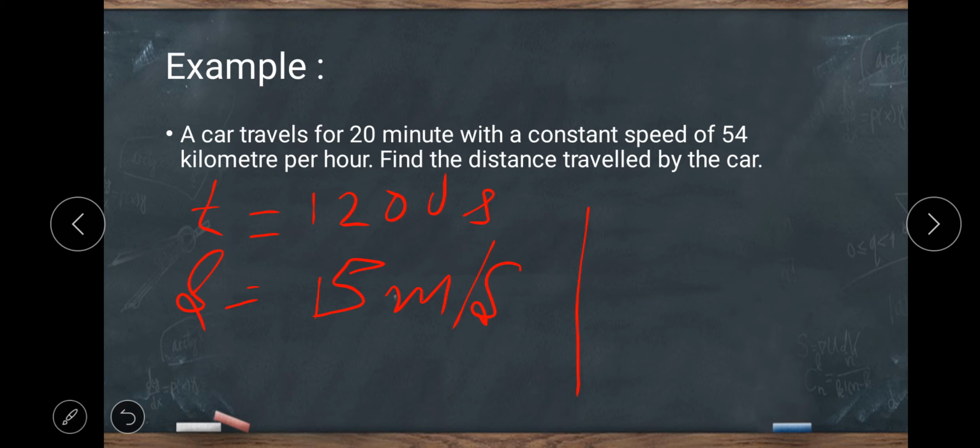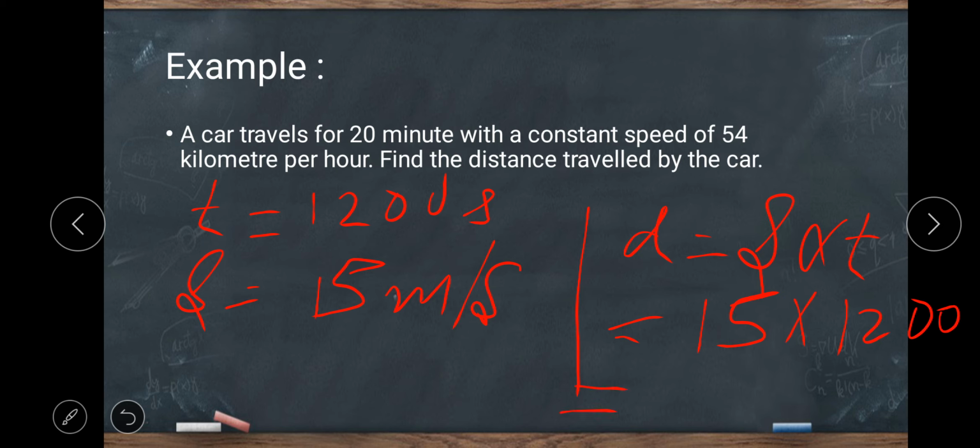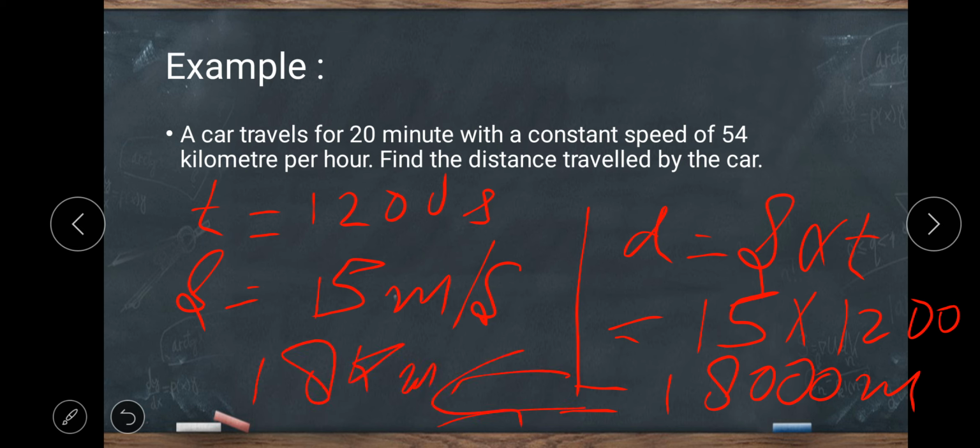We have to find the distance traveled by the car. D equals speed into time. Speed we have found here, 15, into 1200, you will get 18,000 meter or 18 kilometer.